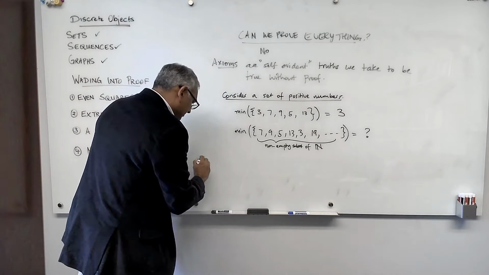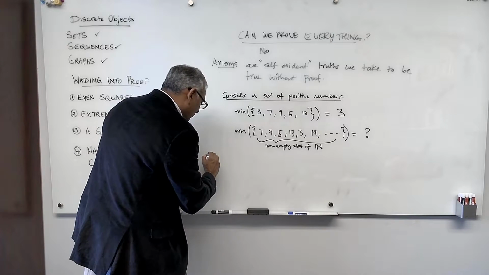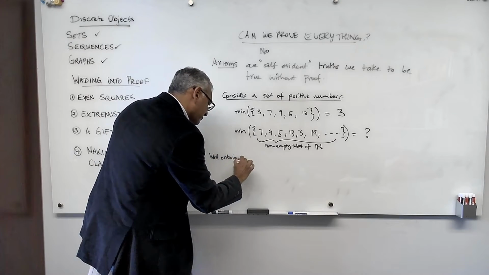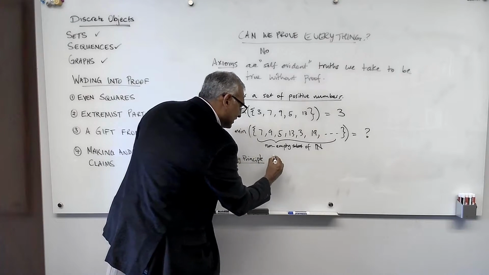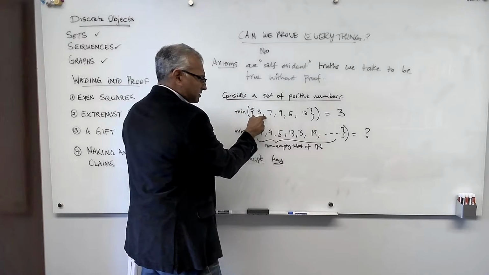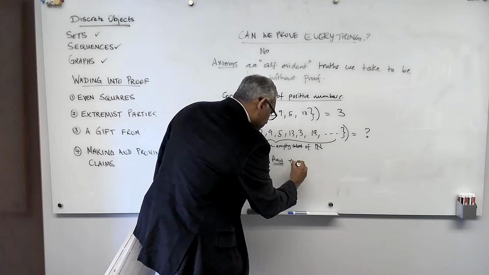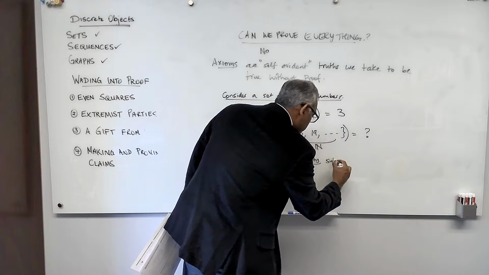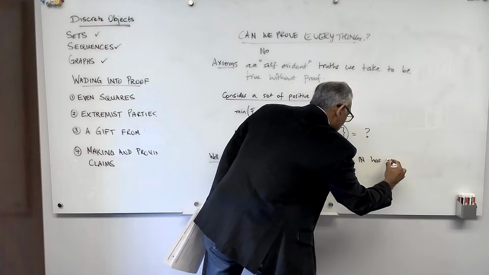So axiom. And this axiom is called the well-ordering principle. Any non-empty subset of n has a minimum.